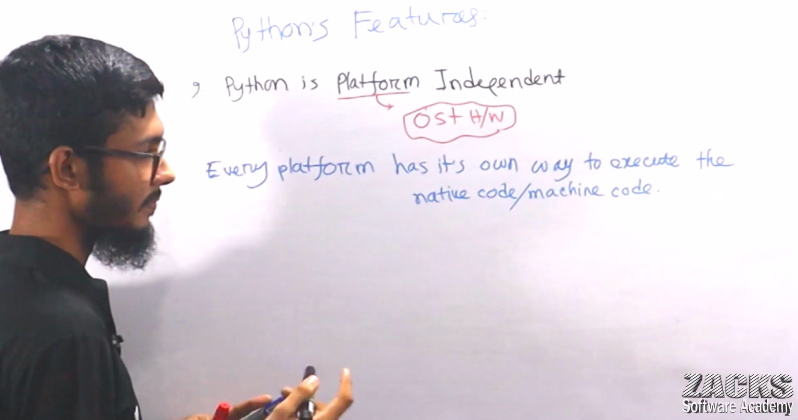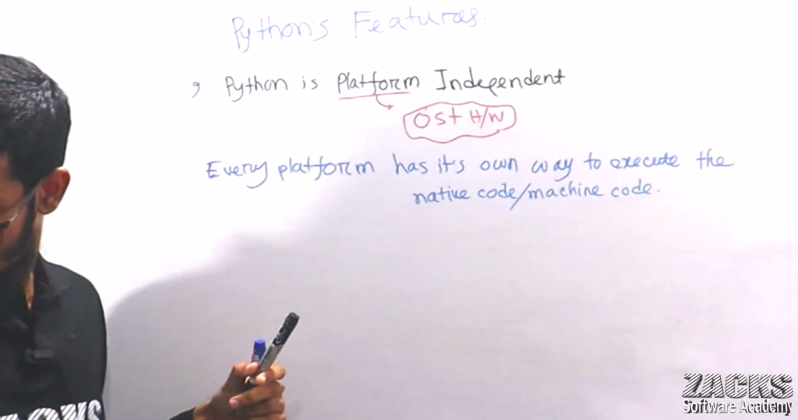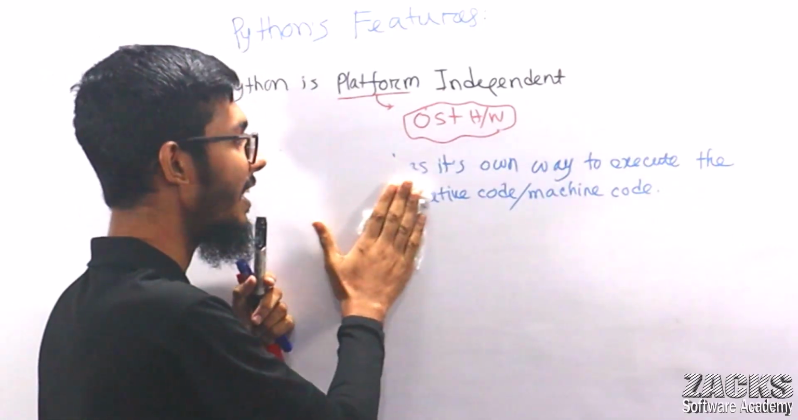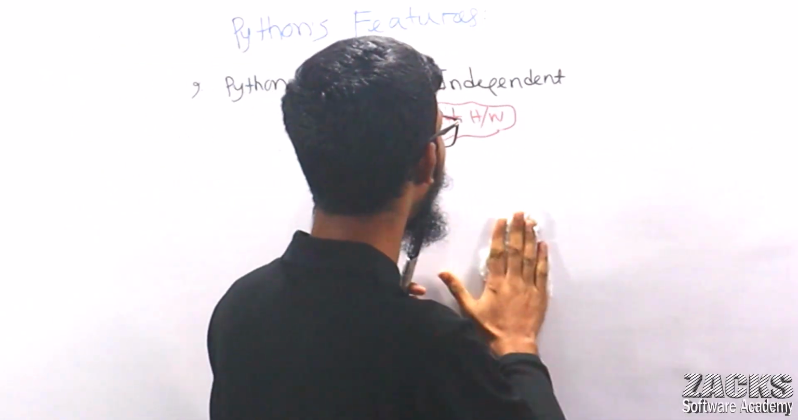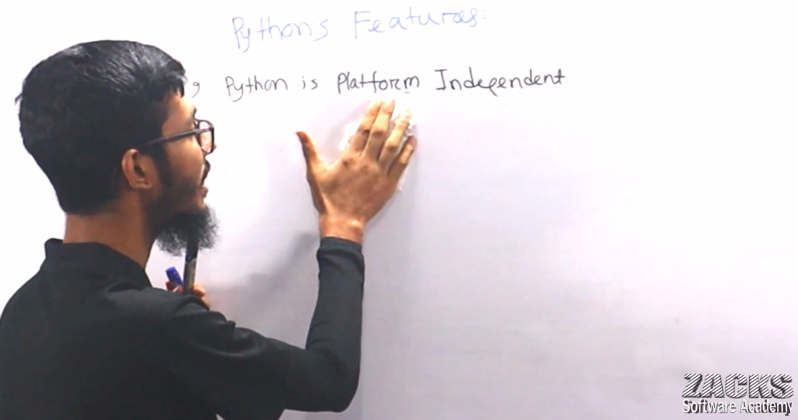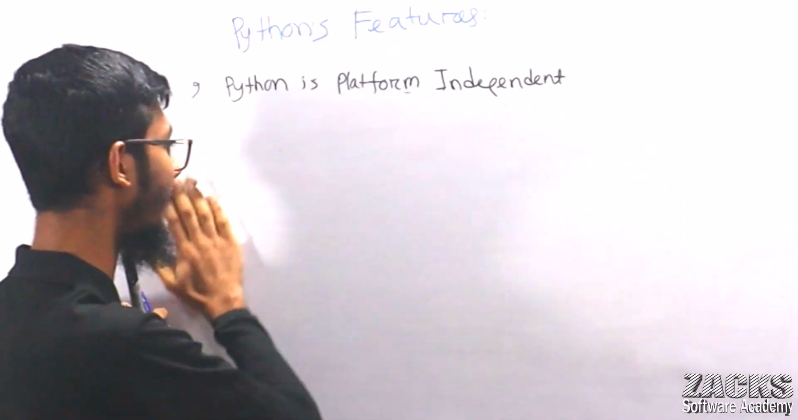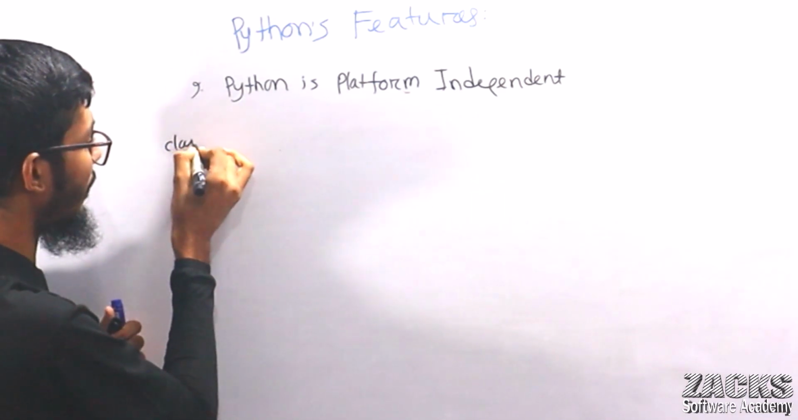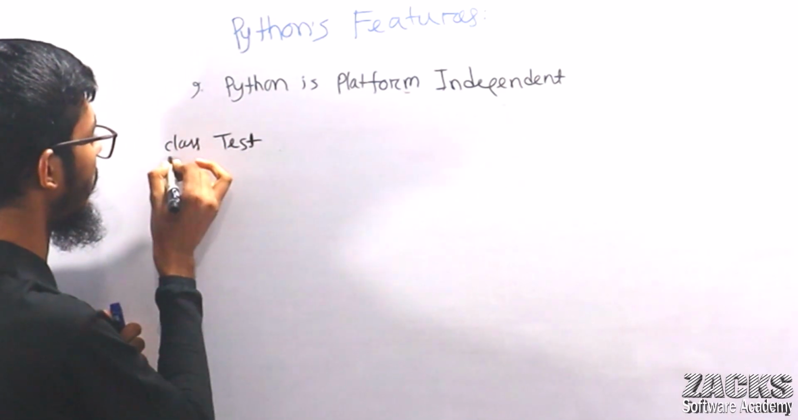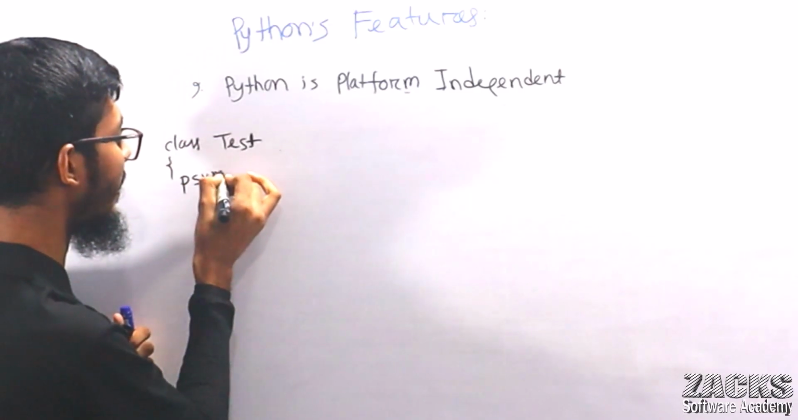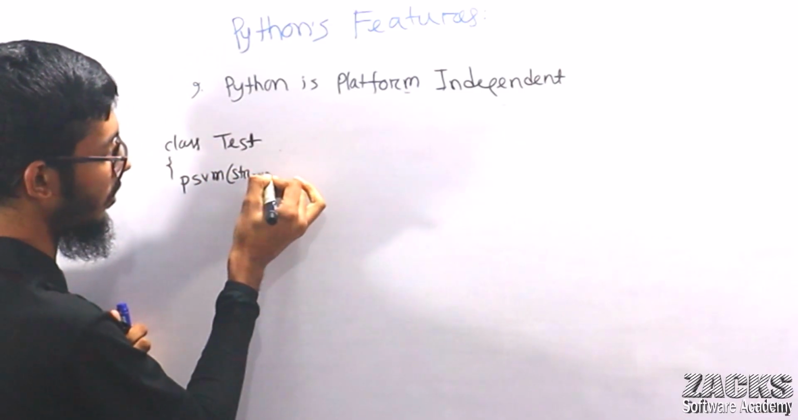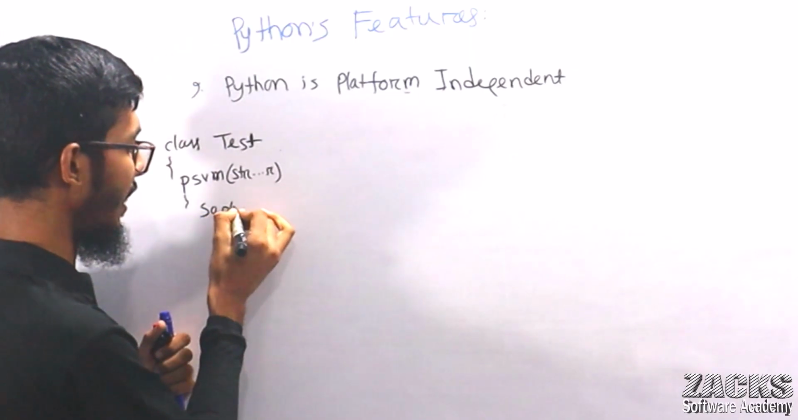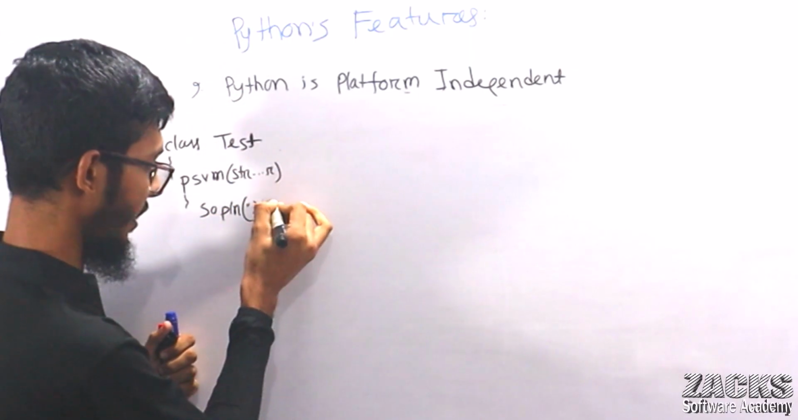Okay, first of all, consider that Java is also a platform independent programming language. Let me explain what is happening to Java. Consider, sir, this is your Java program, a simple program: class Test, public static void main(String[] args), System.out.println, for example, Zacks Software Academy.